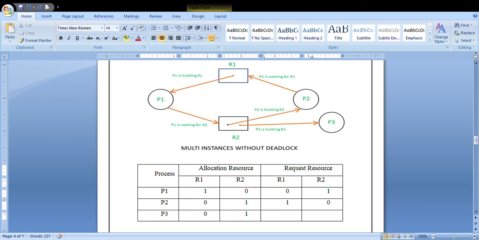Now what is the next one? P3. P3 is not requesting or waiting for resource R1, so you are considering this as a 0. And what about R2 resource? R2 resource is already allocated for P3. It is not waiting or requesting for the R2 resource. So you have to consider this as a 0. Hope you are all clear about how to write the allocation resource table and the request resource table.